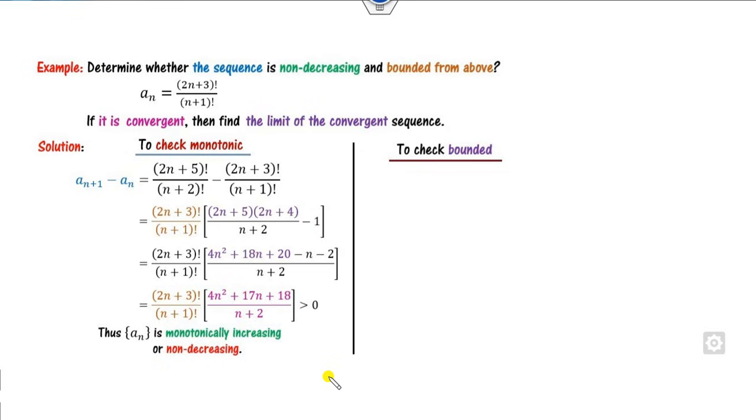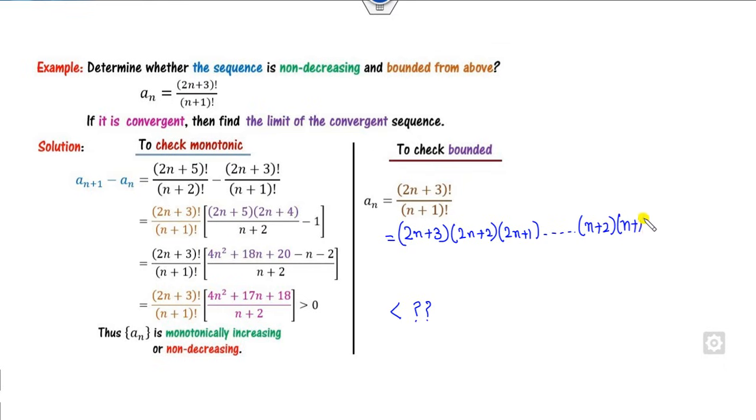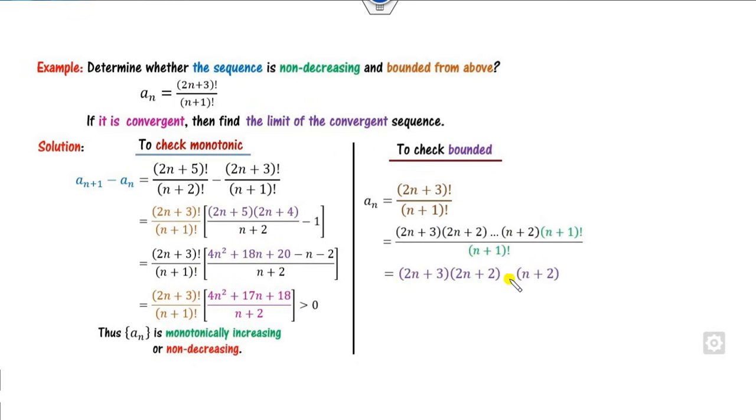How can you prove it is bounded? So you can see about here. Your target is to find the limit of this. Since it's a factorial, I can open this numerator part. It's (2n+3), then (2n+2), then (2n+1) and so on up to (n+2), (n+1) factorial divided by (n+1) factorial. Now you can see this number will be cancelled out, so the remaining expression will be here. So can you say this number is less than something where n is greater than or equal to 1?